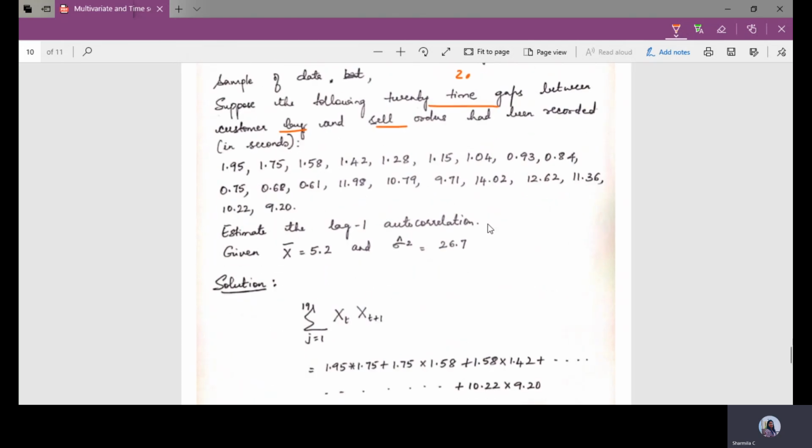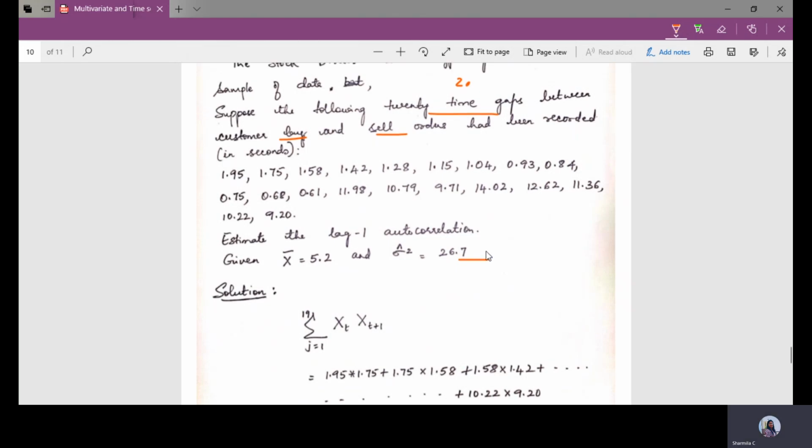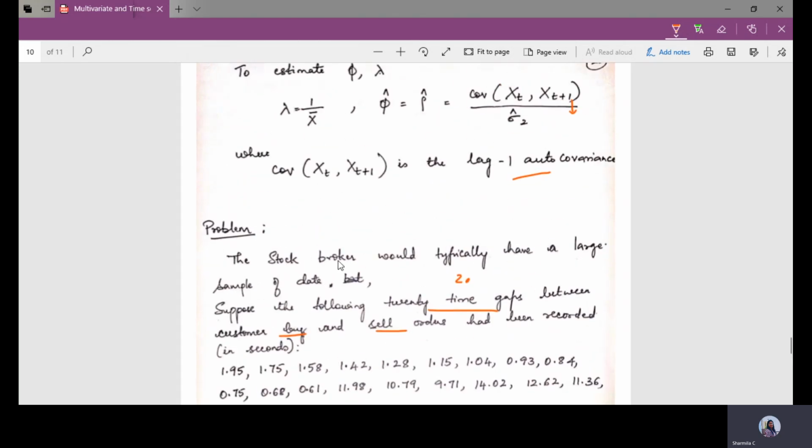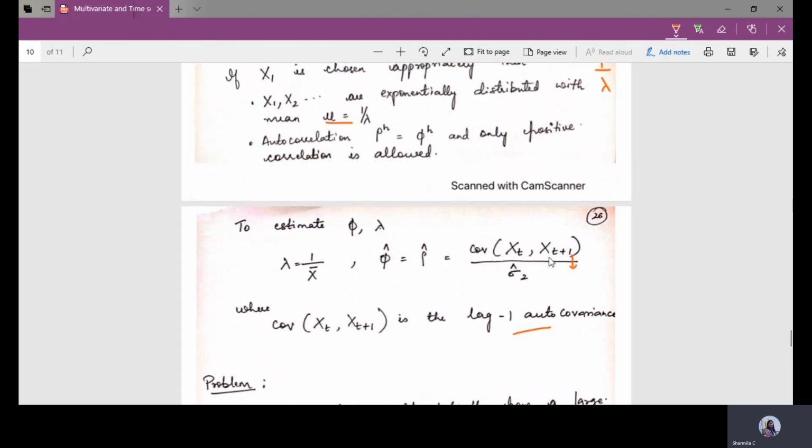Estimate the lag 1 autocorrelation. Given the mean value x bar equals 5.2 and the variance sigma square equals 26.7. First we need to calculate xt into xt plus 1, that is, to calculate this covariance.